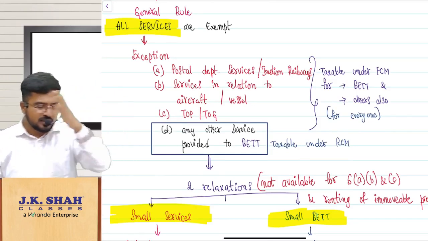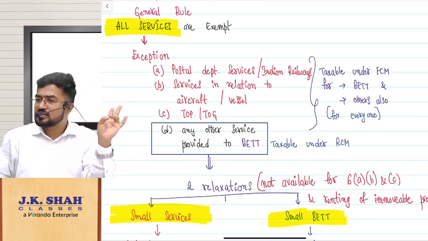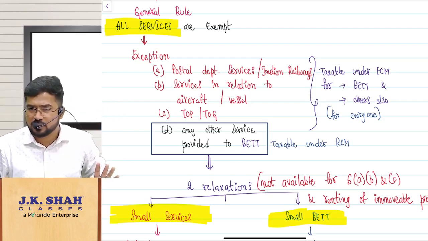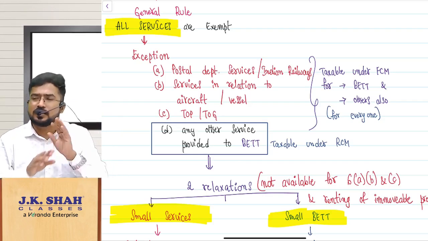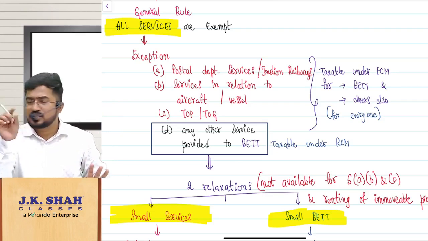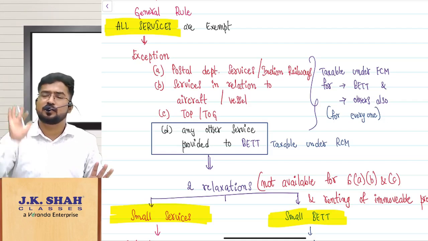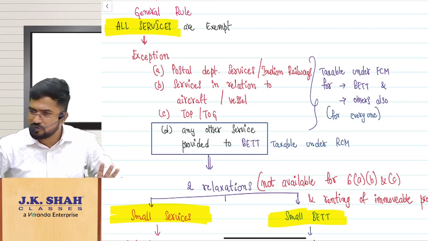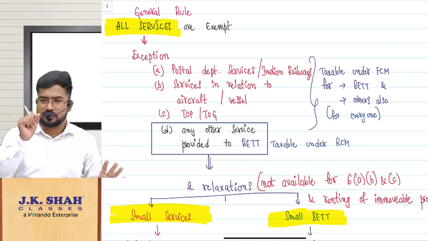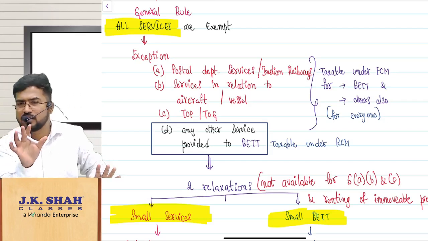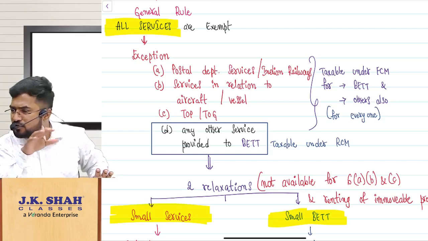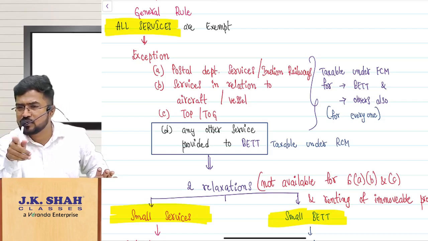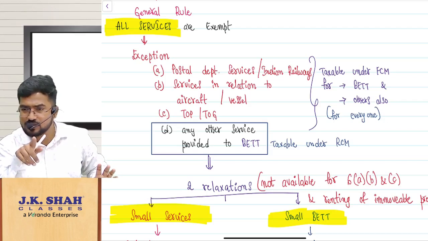So the point is, sir, postal department services in relation to aircraft or a vessel or transportation of goods and passengers, these are taxable, I told. Correct? Do you remember? In that they are adding a small point. Postal department services is there. Next to that they are adding a point: Indian Railways, Ministry of Indian Railways. This is very important. Listen carefully. Here they are adding the word Ministry of Railways or Indian Railways. That means Indian Railway services are taxable.